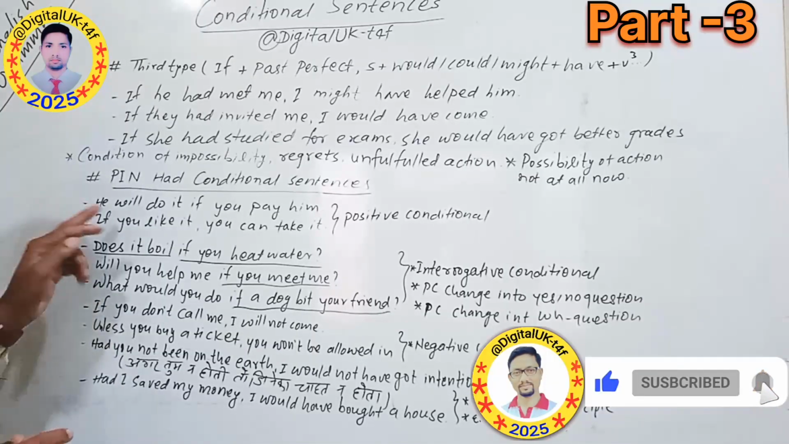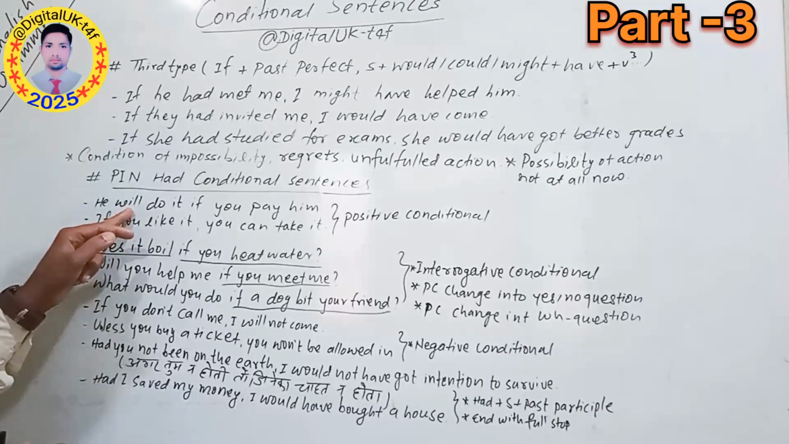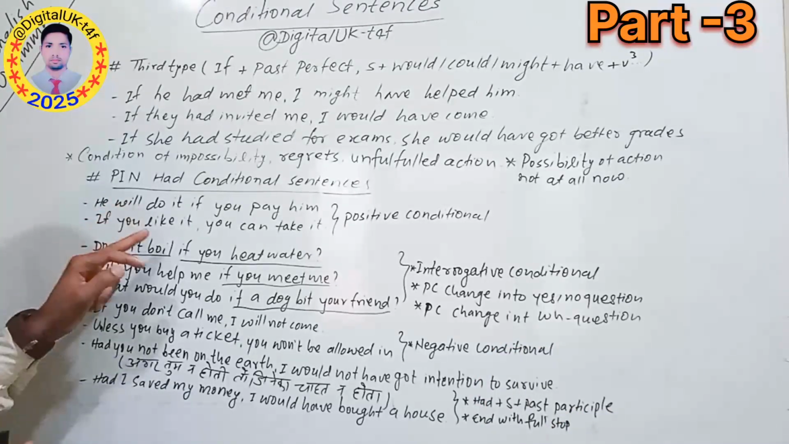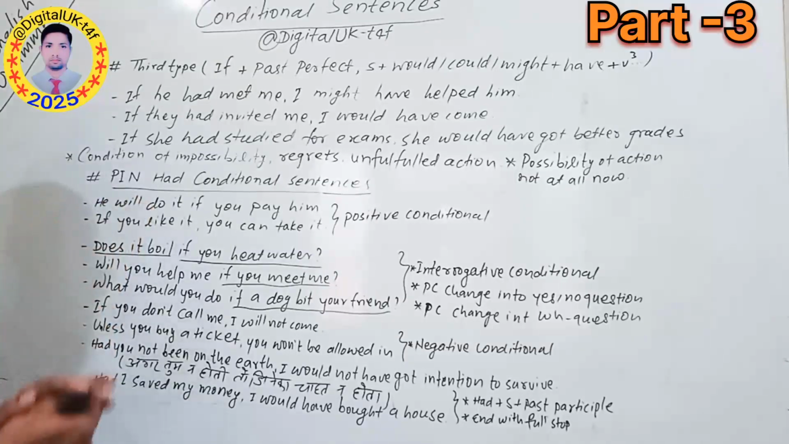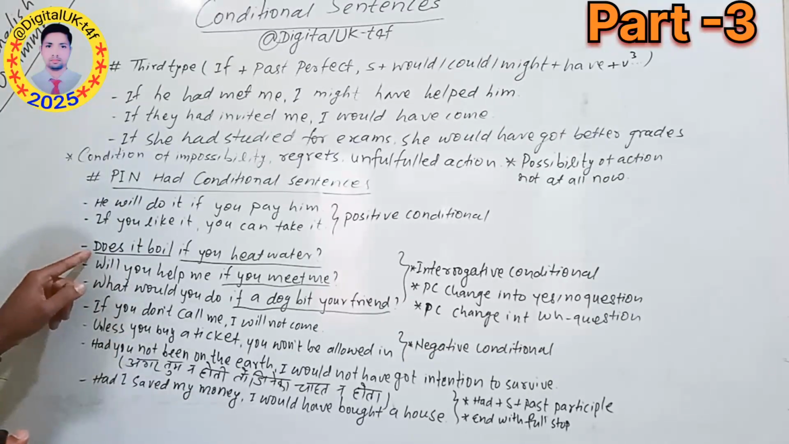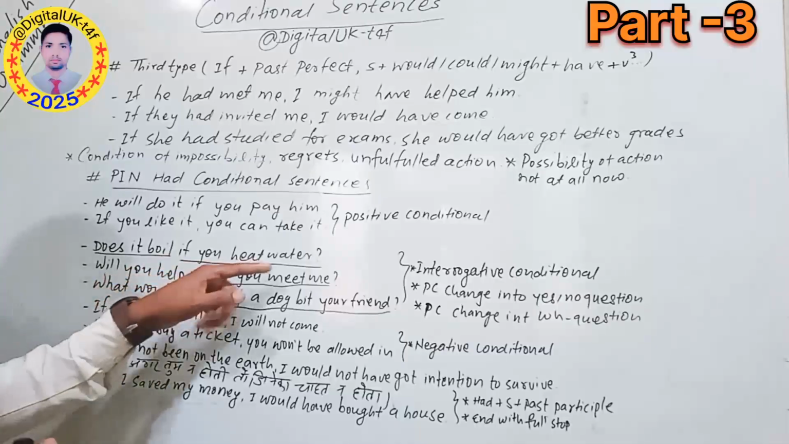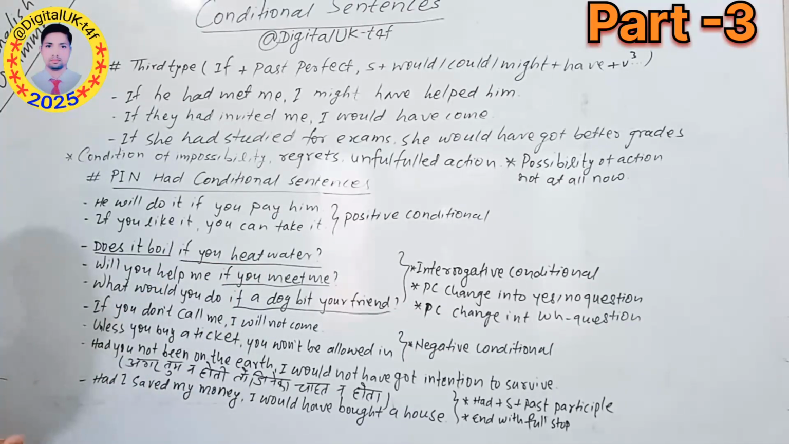So you can see this one is type 1, and this one is also type 1. So P indicates positive conditional. Positive conditional you have already learned, so I do not tell anything more about it. The next thing is: does it boil if you heat water? So this is a question.